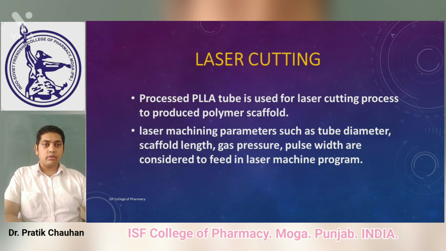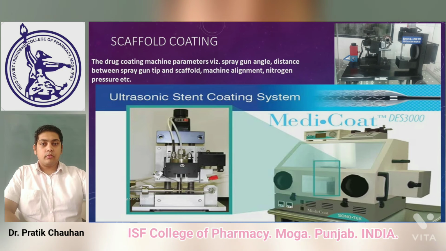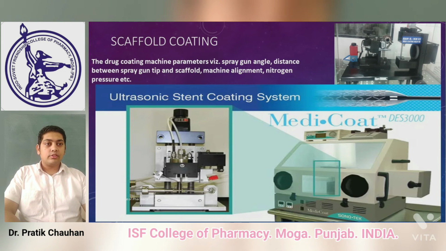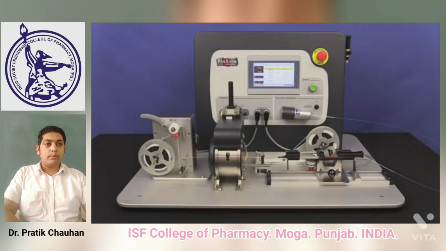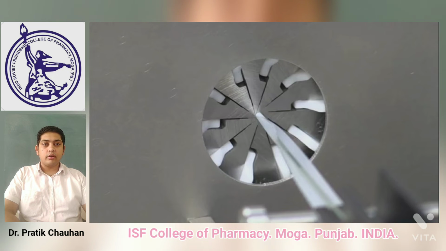The drug coating machine parameters are the spray gun angle, the distance between the spray gun tip and the scaffold, machine alignment, and nitrogen pressure. Stent crimping is also one of the major steps. The drug coated scaffold is crimped on the balloon catheter. The crimping operation is performed with a validated crimping process in the clean room, under a class 100 laminar airflow unit in a class 10,000 environment, and full length profile is considered as a quality control tool.